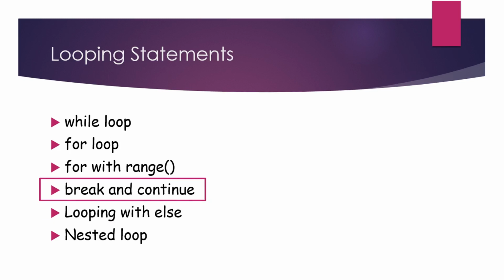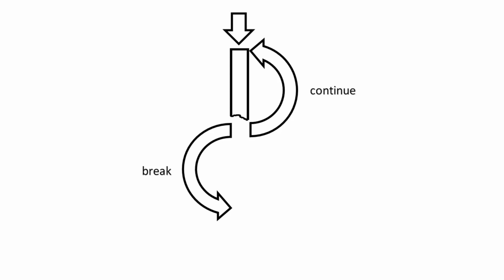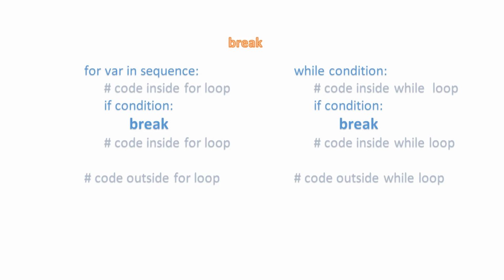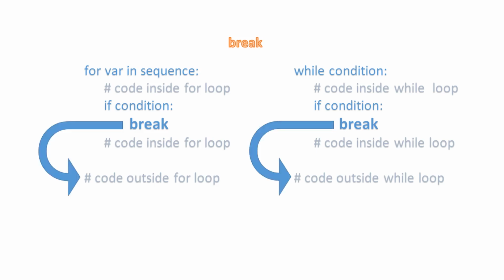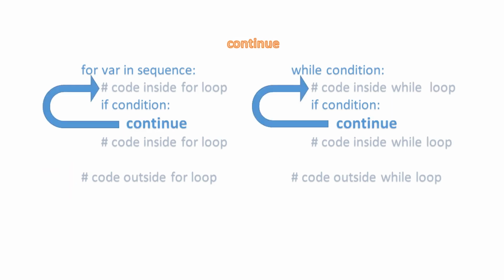Break and continue. In Python, break and continue statements can alter the flow of a normal loop. Break: loops iterate over a block of code, but when the break statement is executed, it terminates the loop and executes the statement after the body of the loop. Continue: the continue statement is used to skip the current iteration and go to the next iteration. The loop does not terminate but continues with the next iteration.